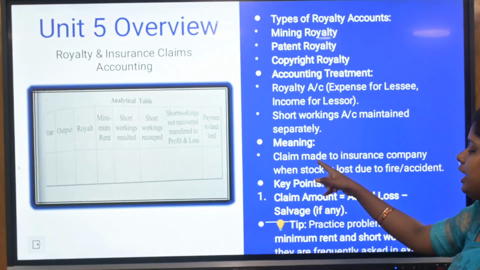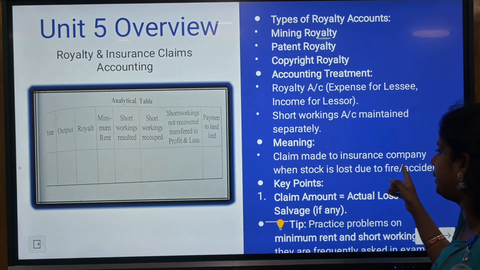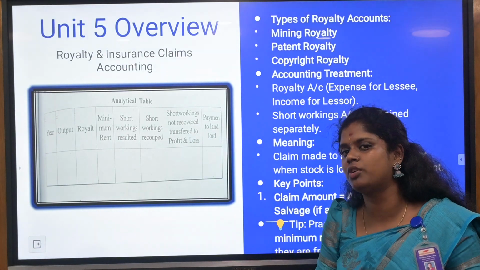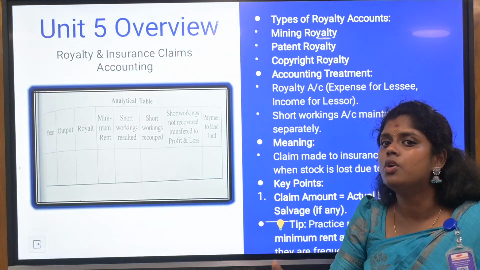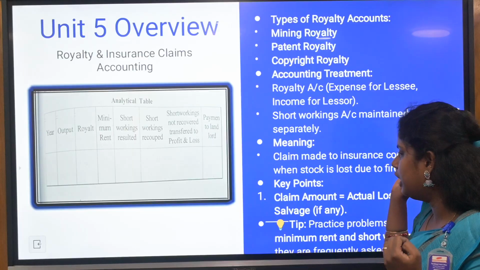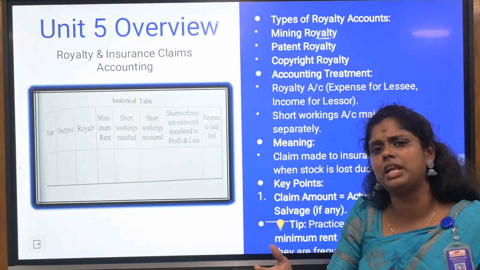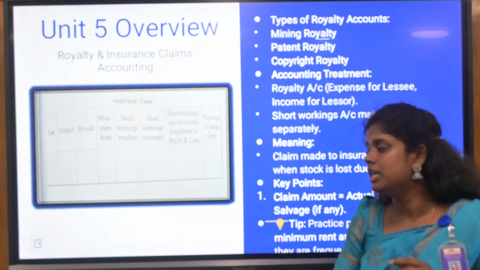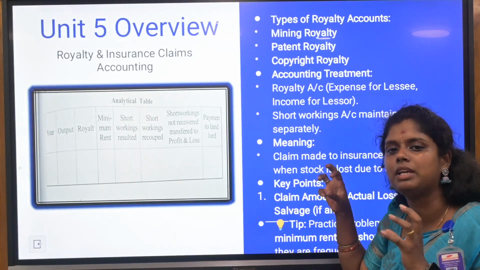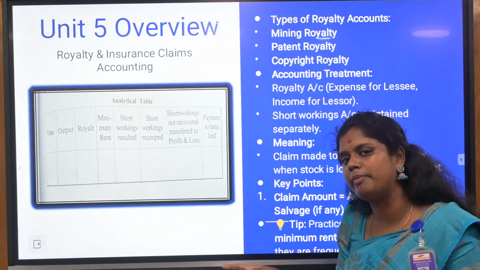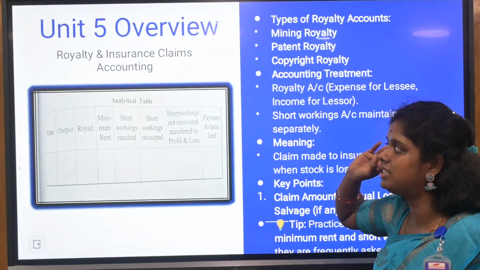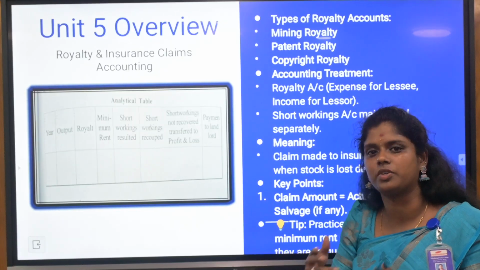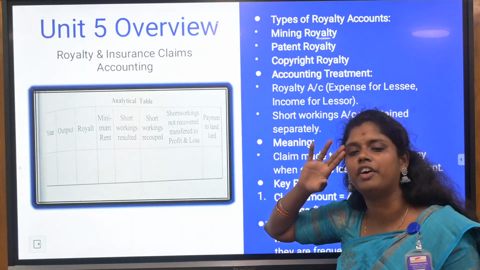Next, a claim is made to the insurance company. The claim amount is equal to actual loss less salvage value. Insurance is given to the person who is going to utilize the insured property. For example, a company may face a sudden fire and need to use the fire insurance. Please concentrate on it. Either 2 marks or 5 marks will be asked, but concentrate more on royalty sums, because they are very important and repeatedly asked in the question paper. So focus on the format, and don't forget to give the format.